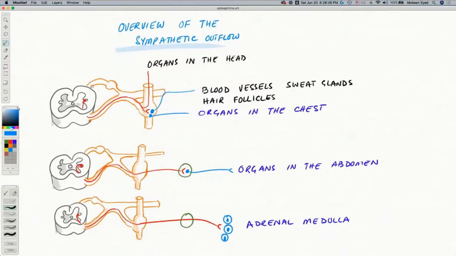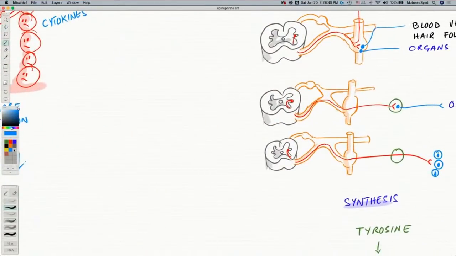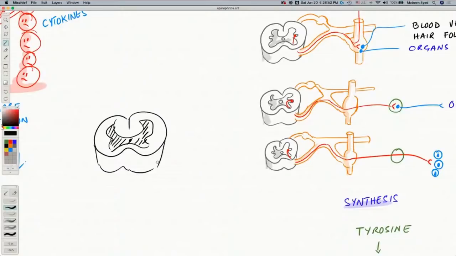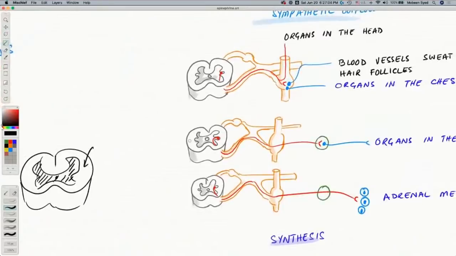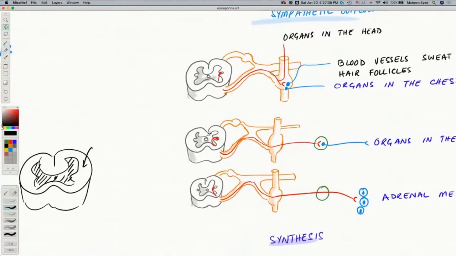So look, this is our spinal cord. In the spinal cord, if I draw that once more over here, the structure of the spinal cord is that it has gray matter in it, which is the nervous tissue or the neuronal cell bodies. And then it has white matter in it, which are the tracts, the fibers that are bringing the nerve impulses down or bringing them back up to the brain. So this is what I have made here.